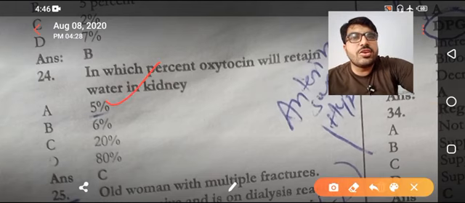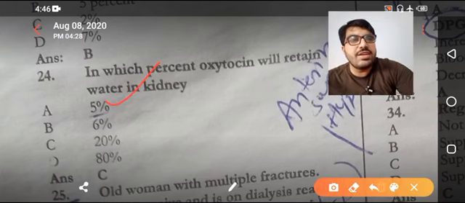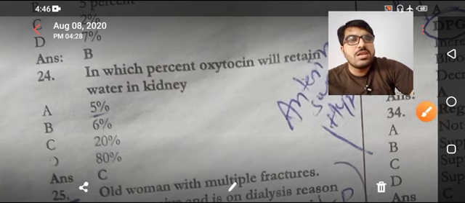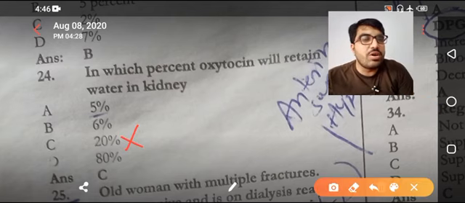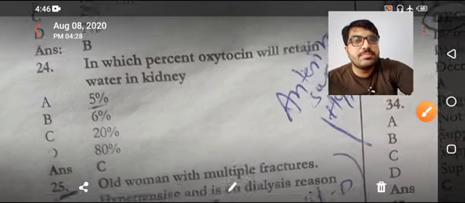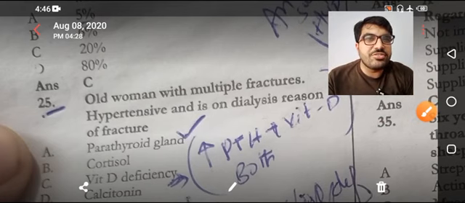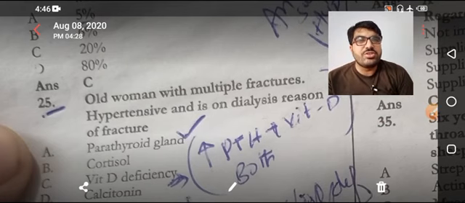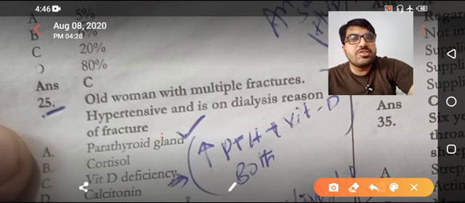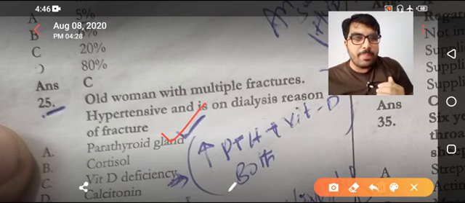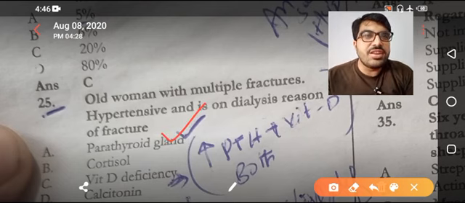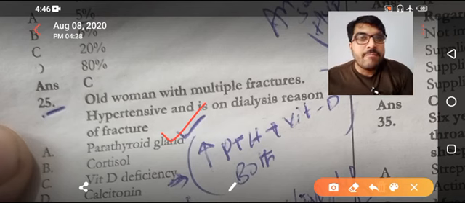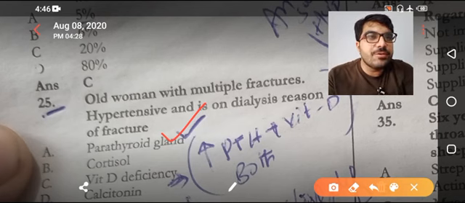So already explained, this is also 5%, 20 international units. Not 20%, 20 international unit. Old woman with multiple fractures, hypertensive and on dialysis, reason of fracture. Now the answer over here is the increase in the parathyroid hormone, that is increase in the PTH. And why is there increase in the PTH in the CKD?